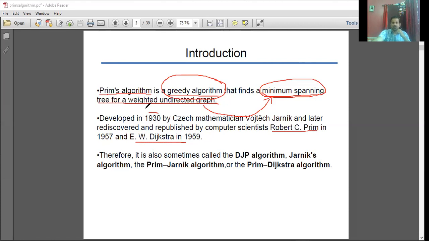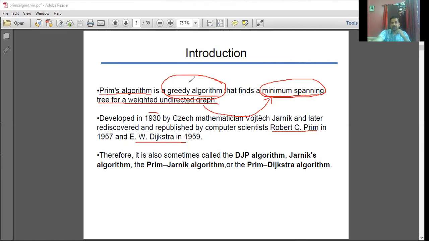Even Dijkstra's algorithm and Prim's algorithm, they look similar. Both adapt the same type of concept, or the same type of technique for solving the desired problem. Prim's algorithm is meant for solving a minimum spanning tree, and Dijkstra's algorithm is meant for determining a single source shortest path.